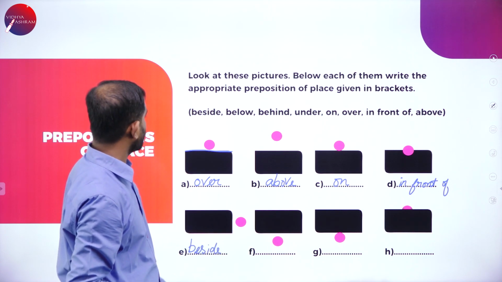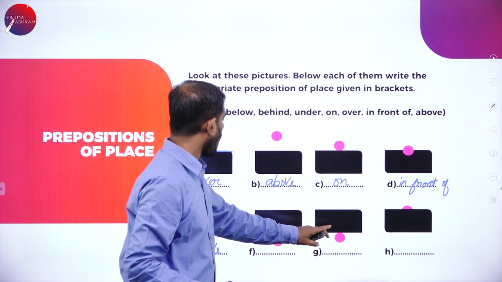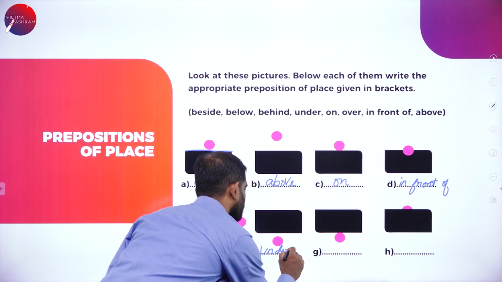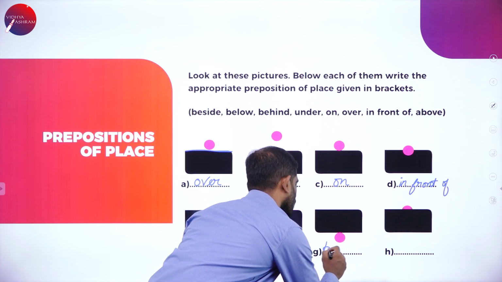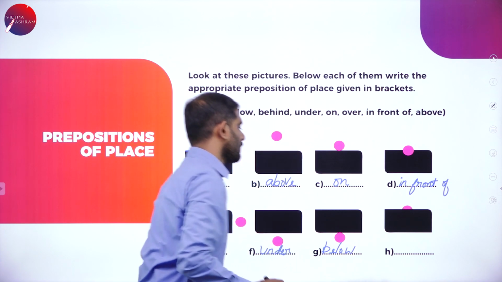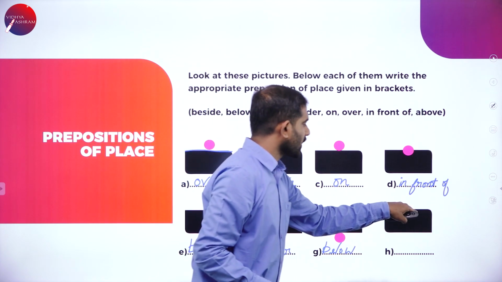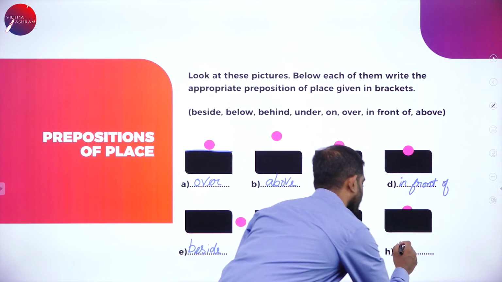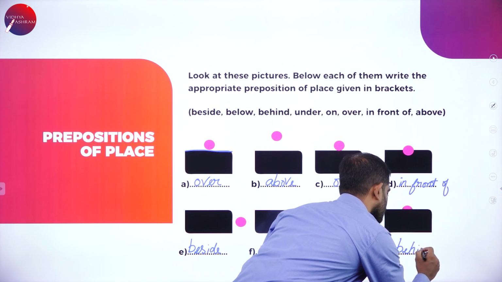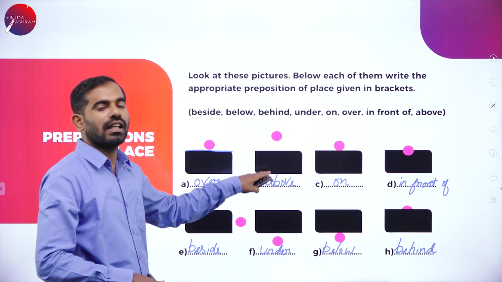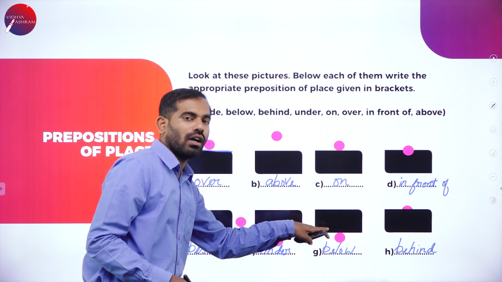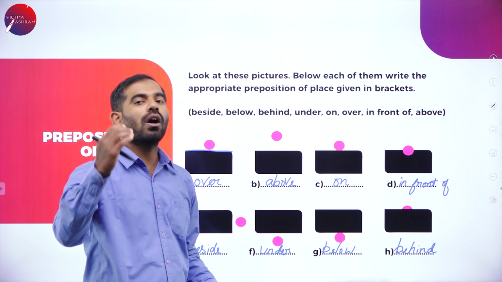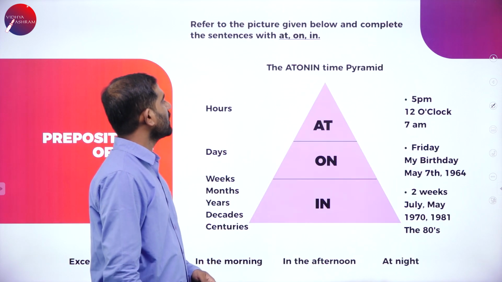F, it could be below or under. This is under and this is below. Next one, you can see the circle is half seen and we consider it as behind. I hope it is clearly understood. Apart from this exercise, there are a couple more examples you can see. You can solve them by yourself. Let's move on to the next one.